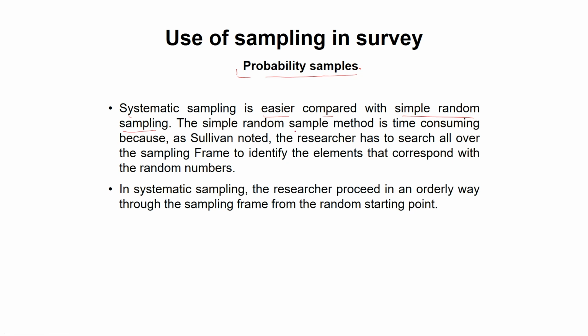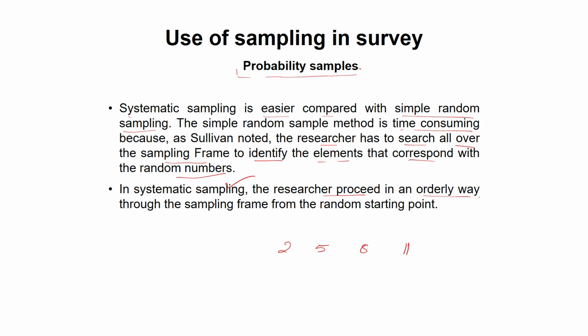The simple random sampling method is time consuming, because, as previously noted, the researcher has to search all over the sampling frame to identify the element and then correspond it with the random number. But in systematic sampling, the researcher proceeds in an orderly way. We choose 2, we leave 3, 4, we choose 5, we leave 6, 7, we choose 8, we leave 9, 10, we choose 11.